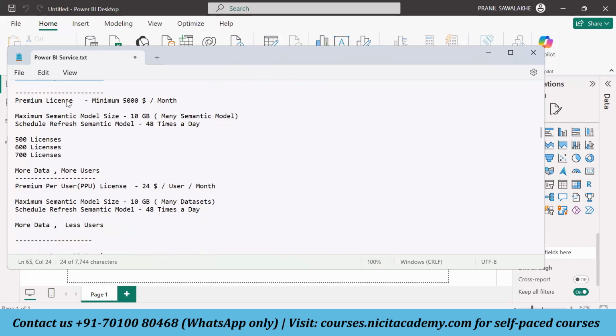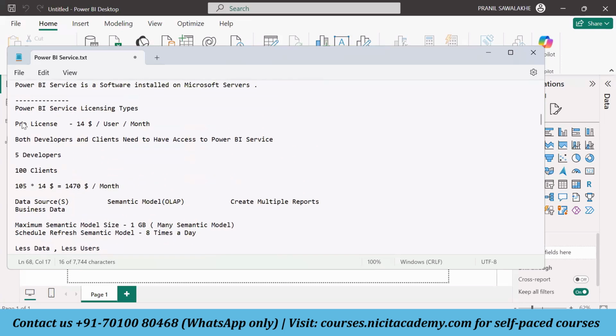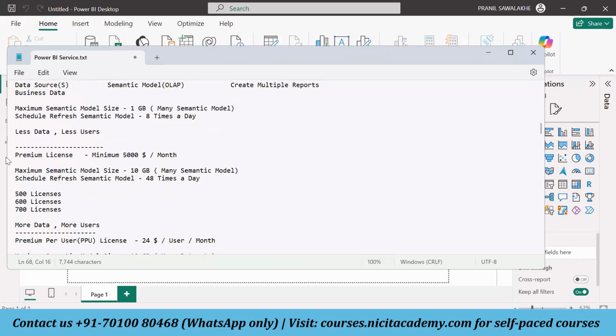The second license is called the premium license. The earlier, first license was the pro license. So for the premium license, the minimum amount Microsoft would expect from you is $5,000 per month.